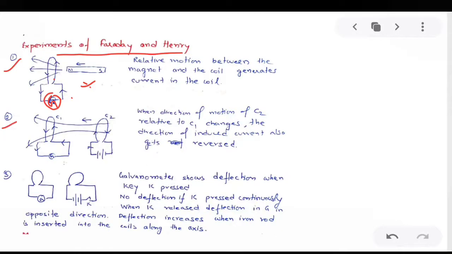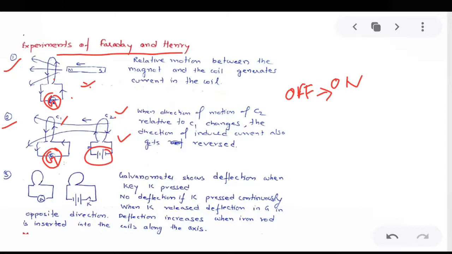Okay, so this is the first part of the experiment. Now the second experiment: they now have two coils. This is coil 1, this is coil 2. In coil 2 you have a battery with a key, and in the other coil you have a galvanometer. Now it is observed that when the key is turned on from the off state, there is a deflection in the galvanometer.